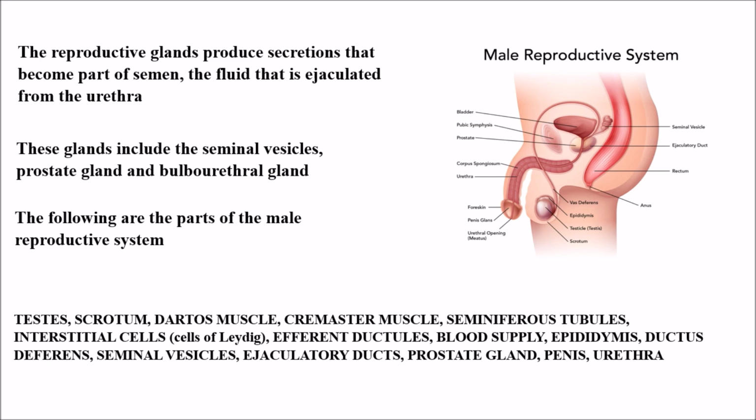First we will see what the parts are: testes, scrotum, dartos muscle, cremaster muscle, seminiferous tubules, interstitial cells, also called cells of Leydig, efferent ductules, blood supply, epididymis, ductus deferens, seminal vesicles, ejaculatory ducts, prostate gland, penis and urethra. We will discuss one by one in detail.